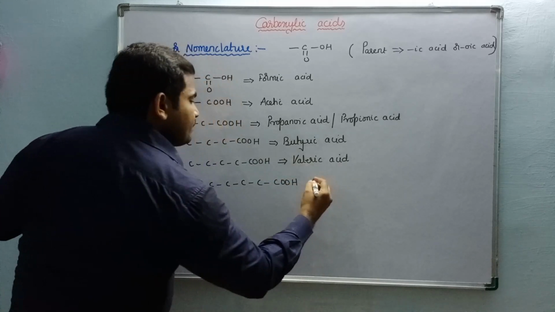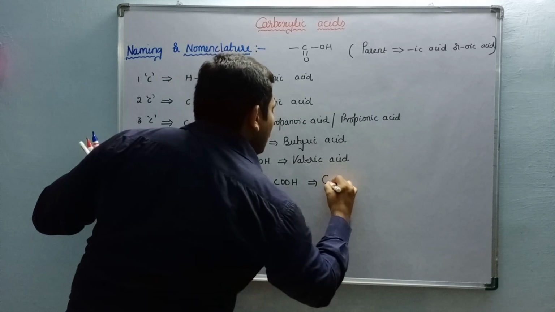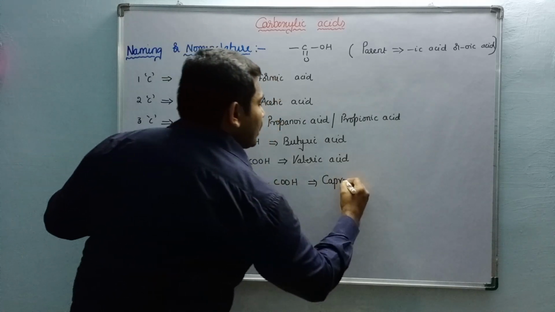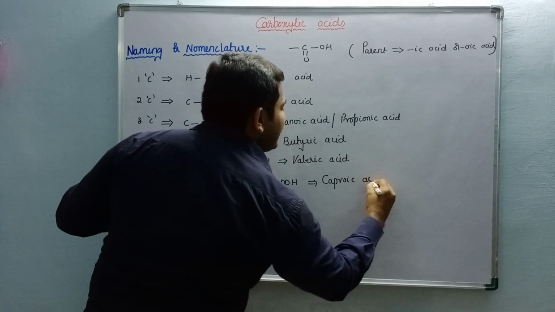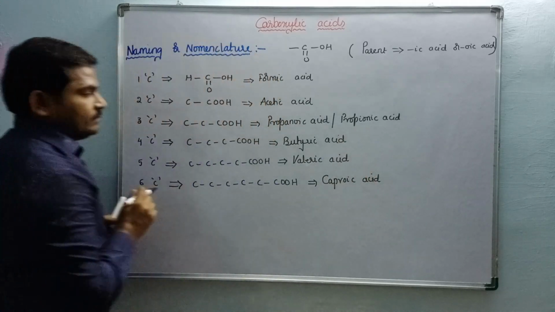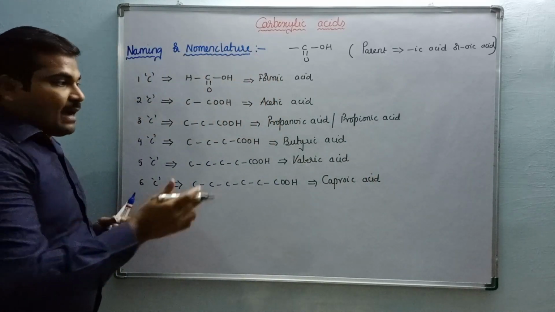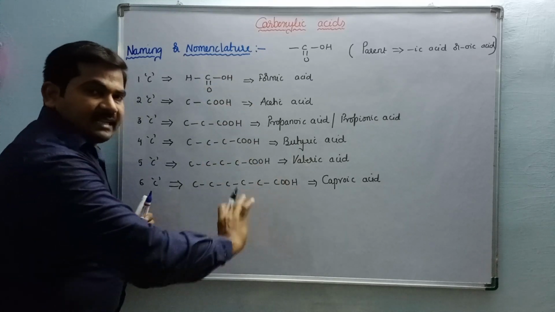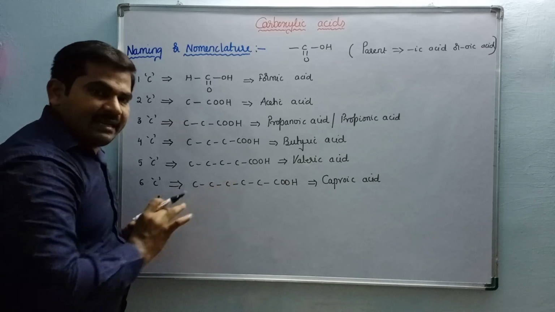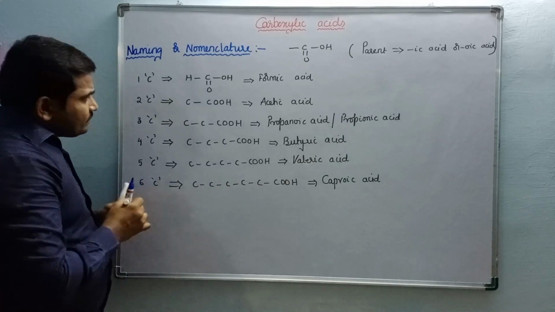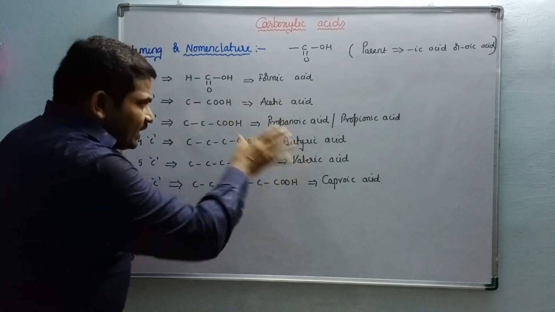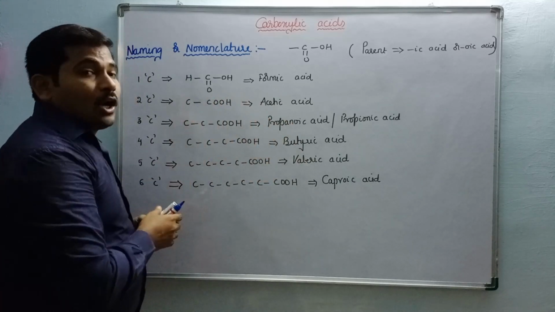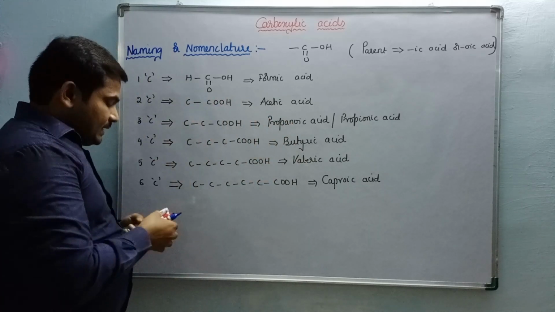It is hexanoic acid or caproic acid. See, like this, you can also write 7 carbons, 8 carbons, 9 carbons, and 10 carbons. These particular nomenclatures also come based on the origin of these particular compounds.